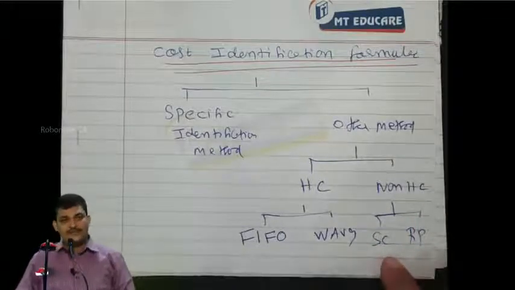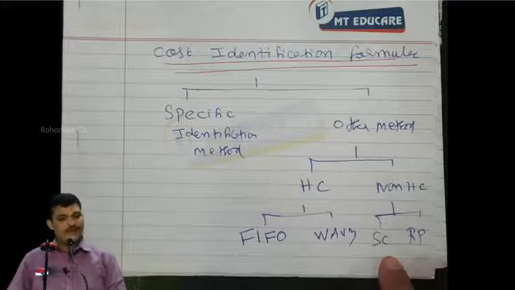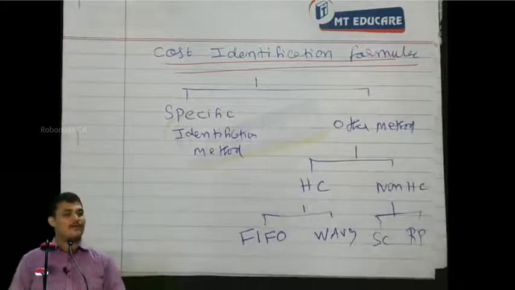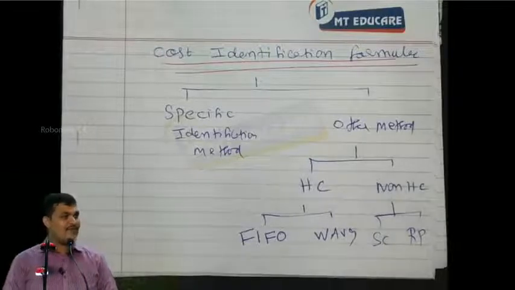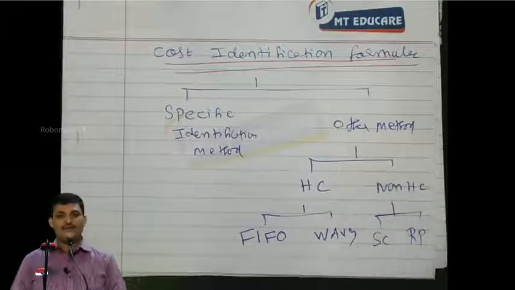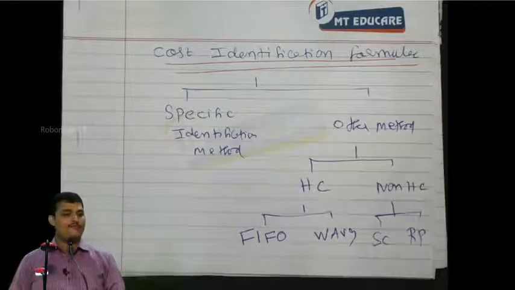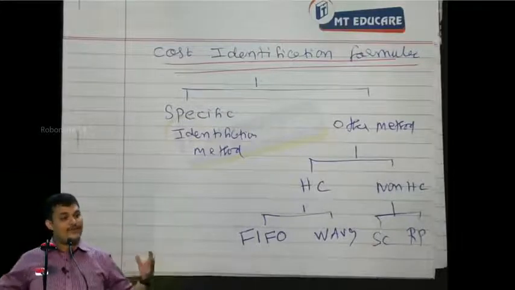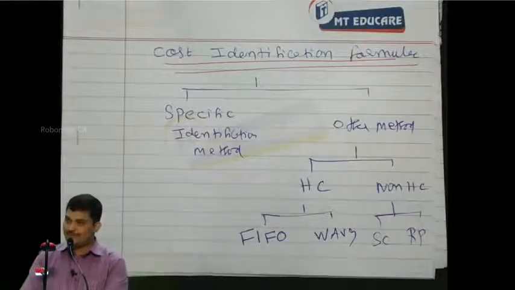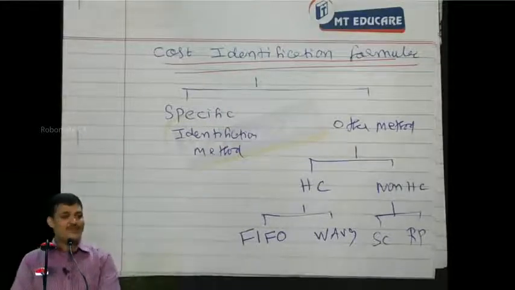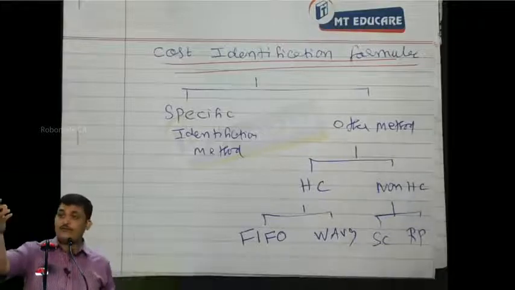Retail price method means the goods will be valued at selling price. Suppose in a supermarket or a store like Big Bazaar, where they deal with maybe 2000 different categories of goods, how do they value the stock? Take one good. What is the cost price?